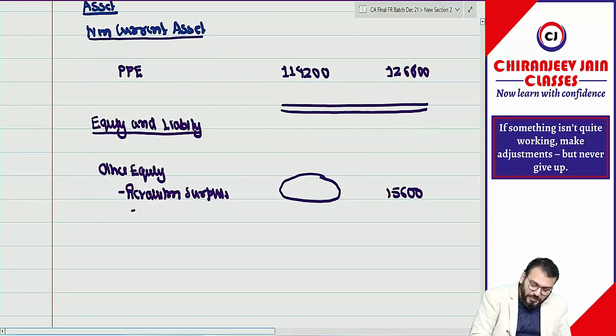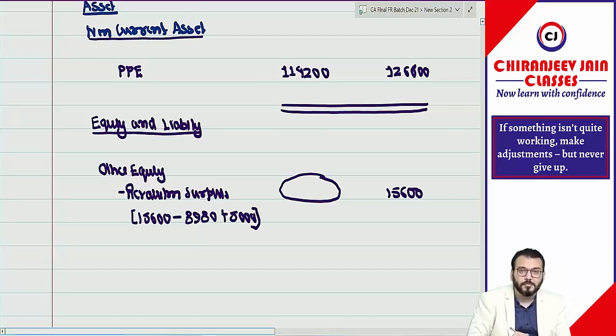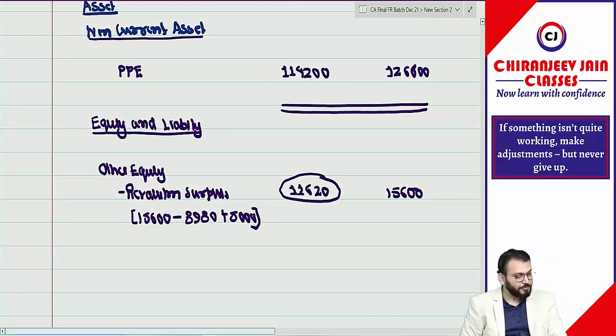It is 15,600 minus 8,980 plus 5,000, which is 11,620. Correct.